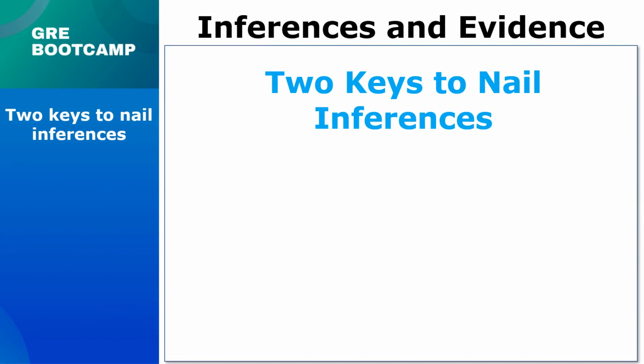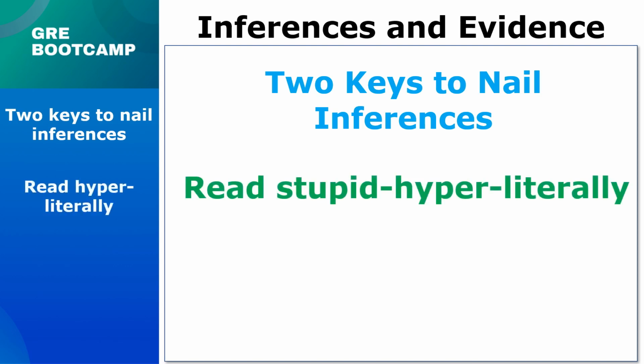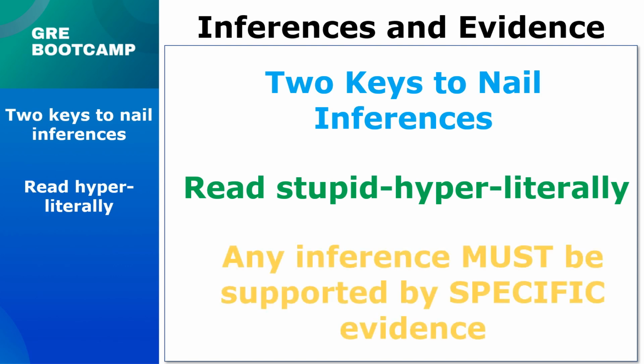One of the most important skills you can develop for reading comp is understanding inferences, understanding what you're allowed to assume and what you're not. Now, there are two keys to nailing inference questions. First, read stupid hyper literally. If it's not explicitly written down in black and white, then it's not there at all. Second, any inference or assumption you make must be backed up by specific evidence in the passage. Now, when you get comfortable with those two things, reading comp gets much easier. So let's do a couple exercises to sharpen up those skills for you.